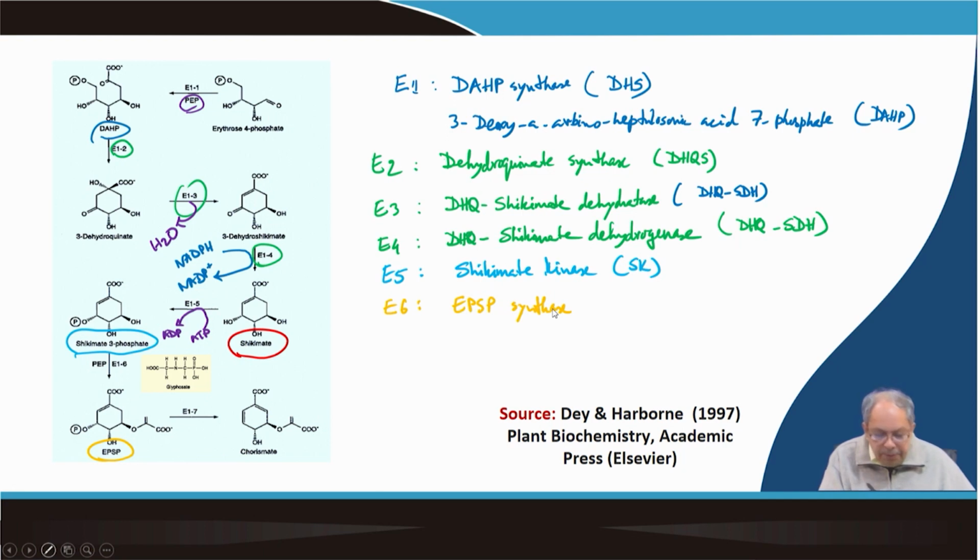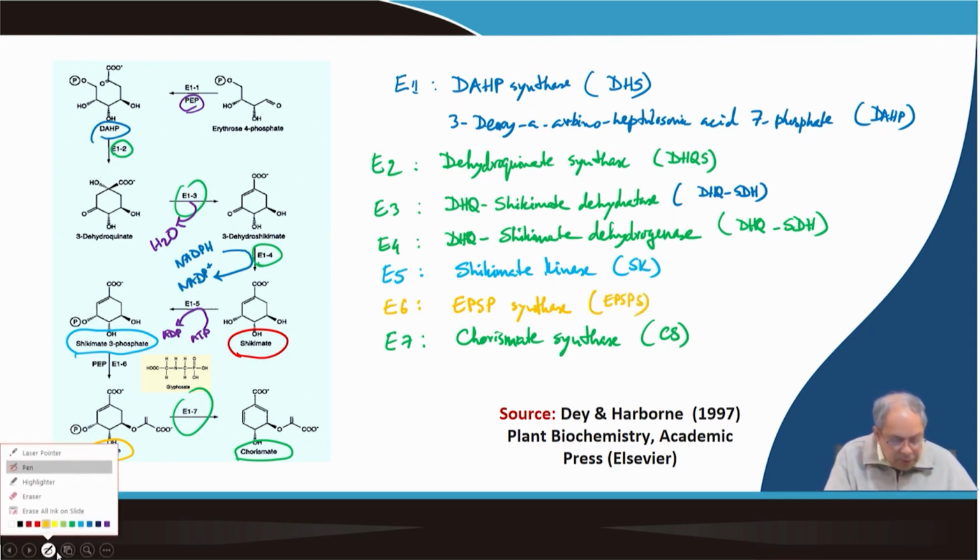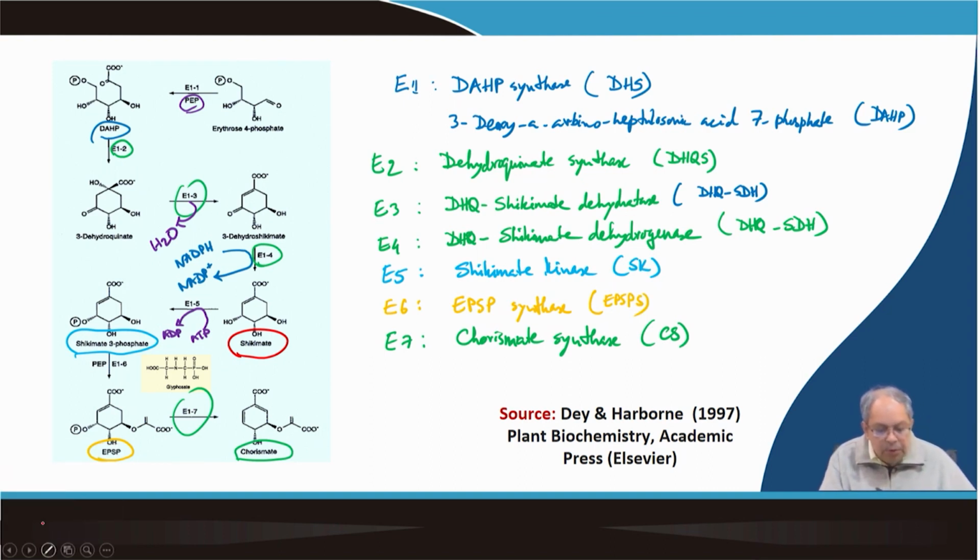And then E7, which converts EPSP to chorismate. The E7 is chorismate synthase, or CS.